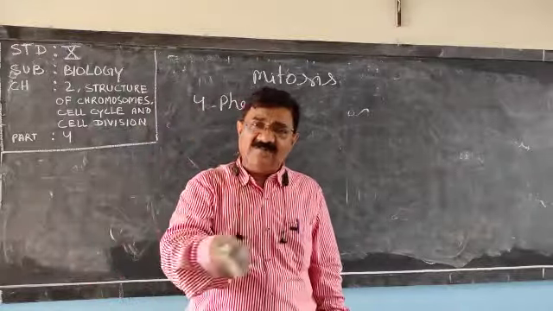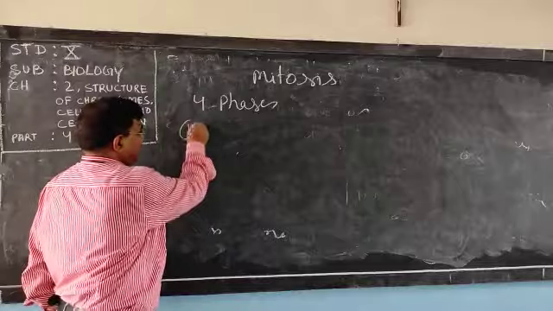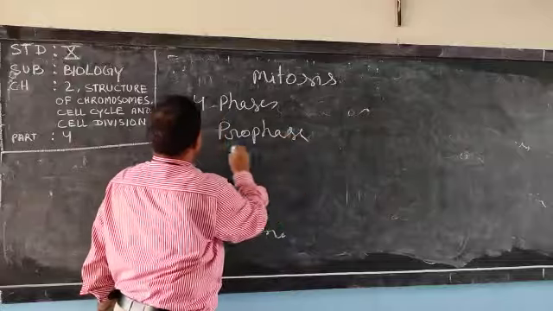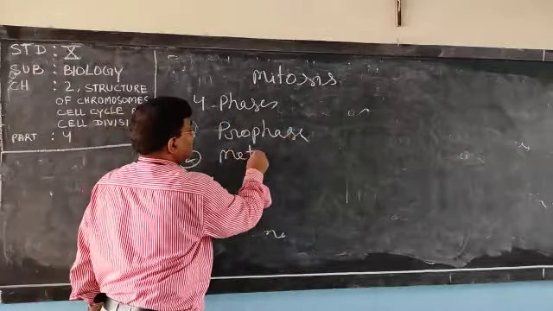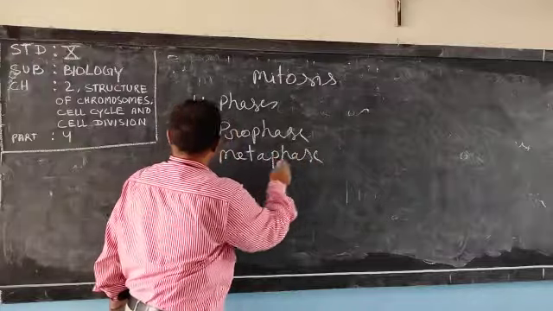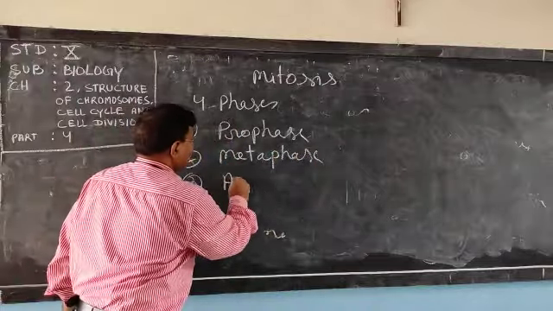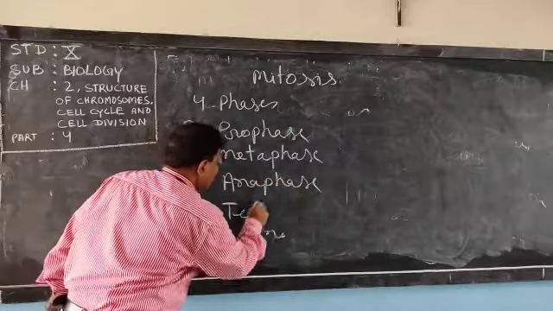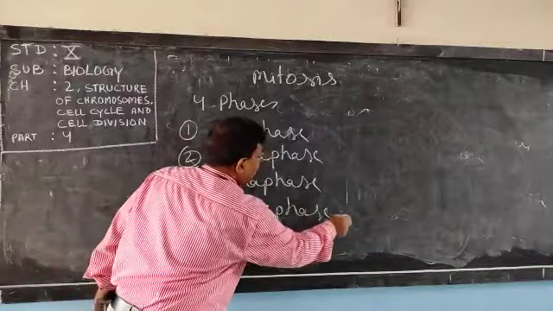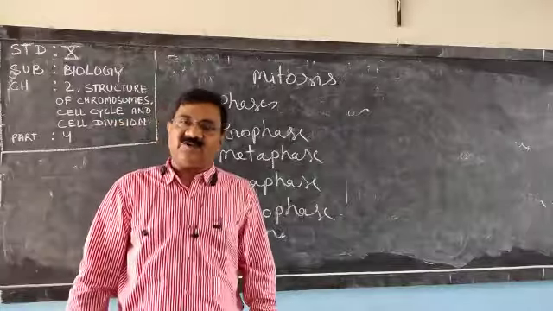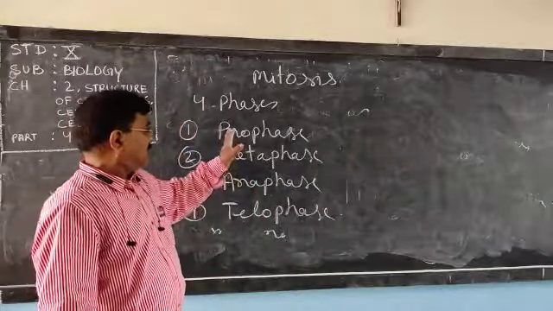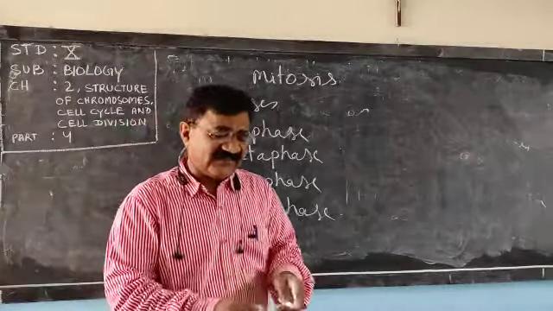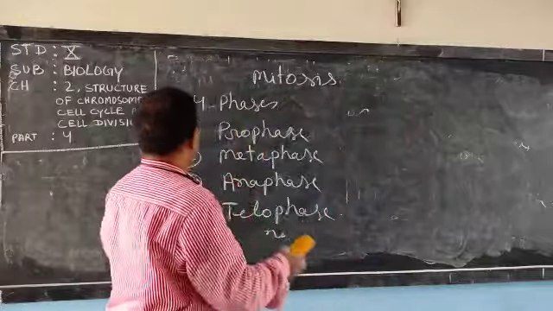One cell divides to form two daughter cells. Those phases are: first, prophase. Second is metaphase. Third is anaphase. And fourth is telophase. Very clear or not? Four steps are there in mitosis cell division. Four phases are there: prophase, metaphase, anaphase, and telophase. Now let us discuss what happens in prophase.